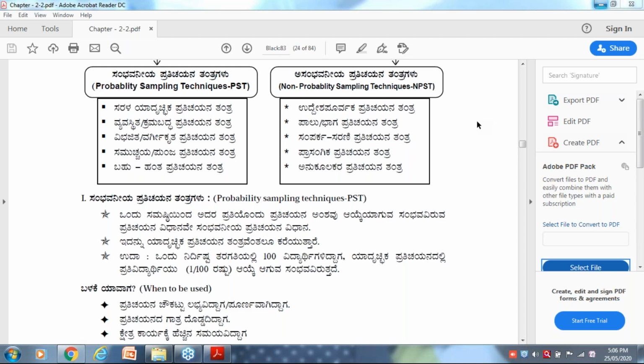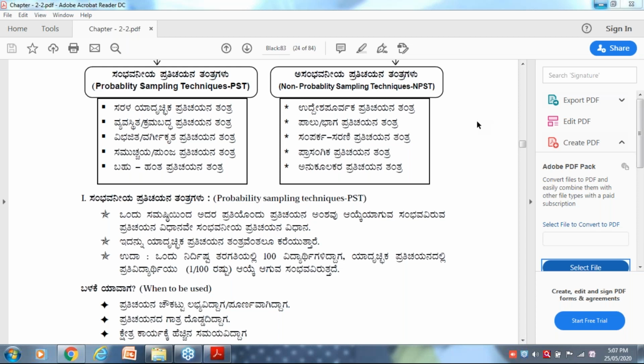They are going to ask for a list of probability sampling techniques. They give a question like this: which of the following is not a non-probability sampling technique? Or they ask: which among these is not a probability sampling technique? Or suppose they ask which is a probability sampling technique among the following.